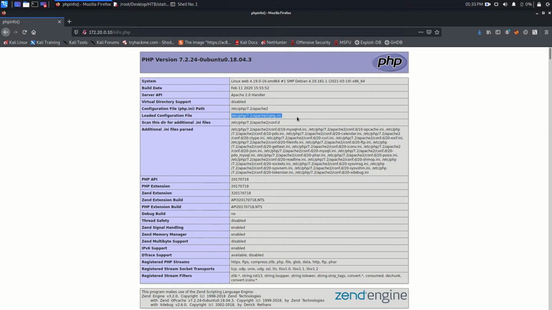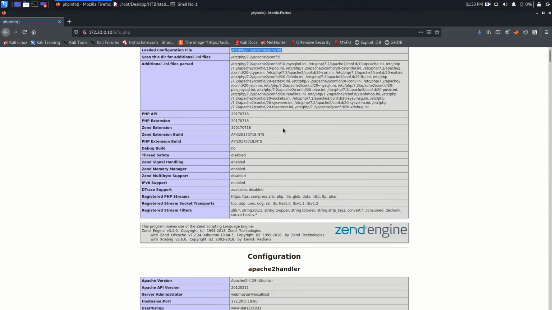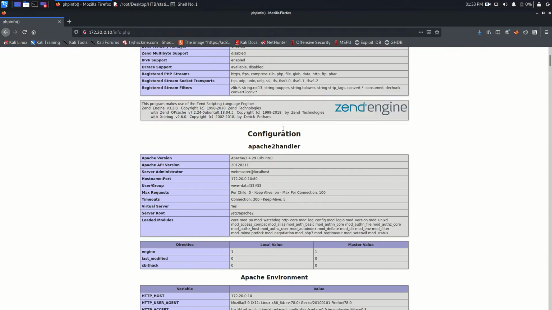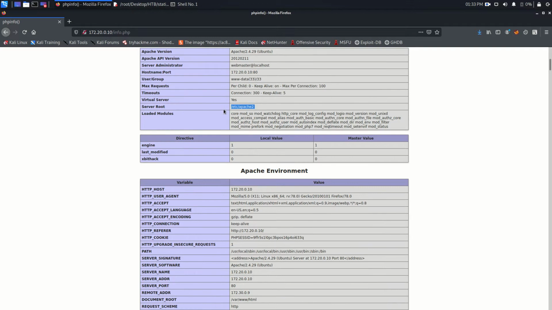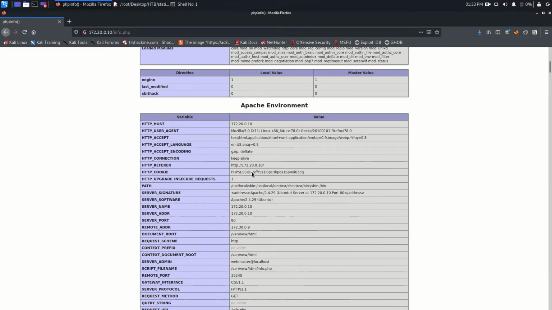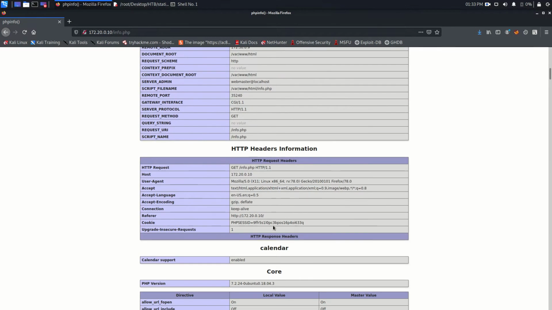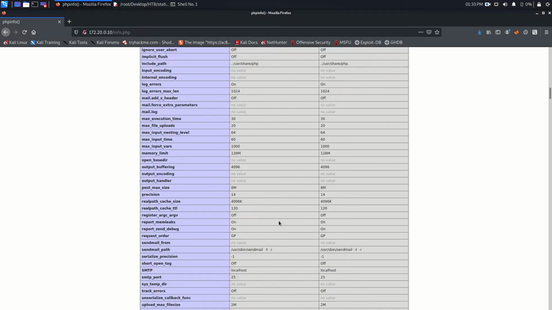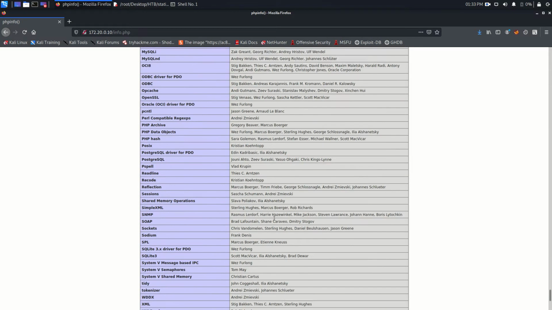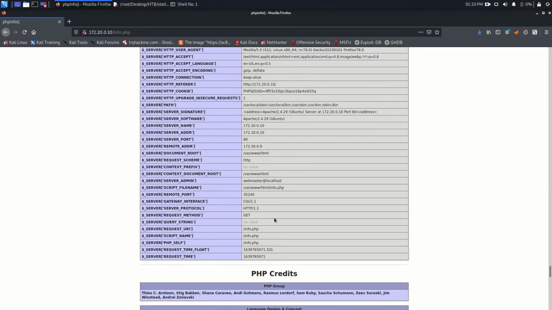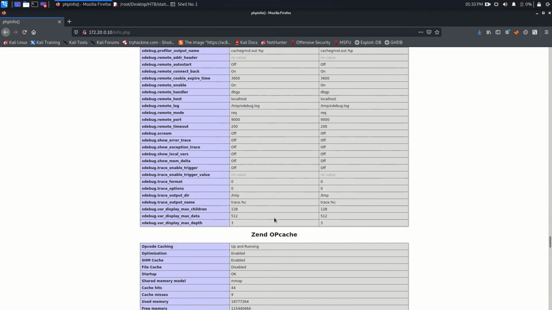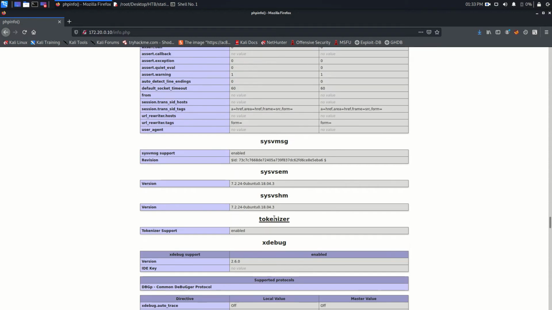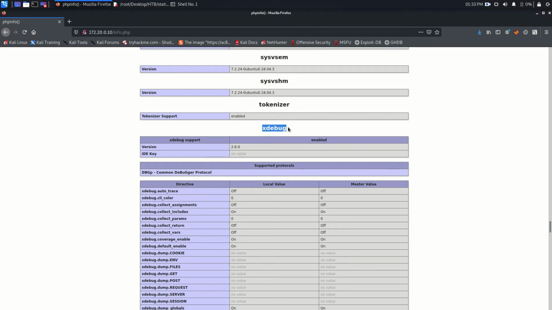So PHP 7.2 is used. Okay, and this is the user. This is the default root directory for Apache. This is the environment parameters. Everything is there. If you go down to the last and go up a bit, you will find Xdebug is there, and that Xdebug is actually vulnerable.